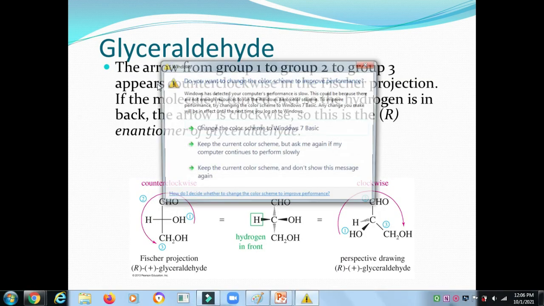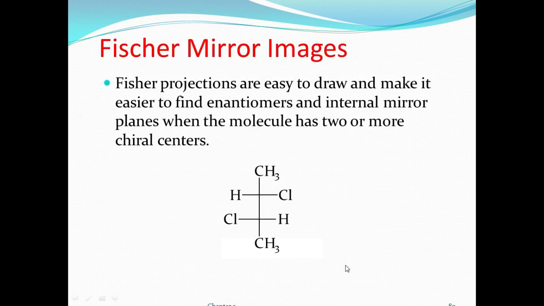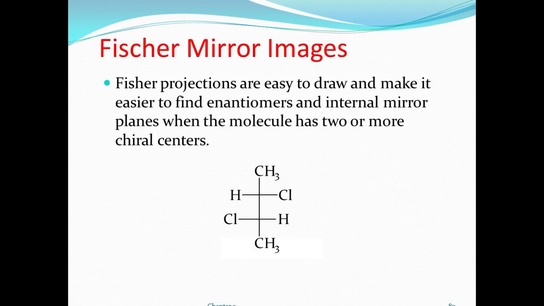This is another example, glyceraldehyde. Here the glyceraldehyde Fischer projection you write like this. It is a 180 degree rotation. Normally hydrogen is in front, and it is due to clockwise rotation, right? So this is a hint for determining R and S from the Fischer projection. The hydrogen on the horizontal bond is toward you instead of away from you. Just apply the normal rule of backward, right? The Fischer mirror image is easy to draw, the method is easier.